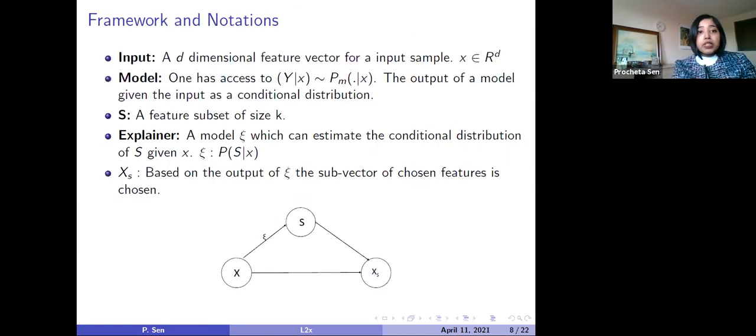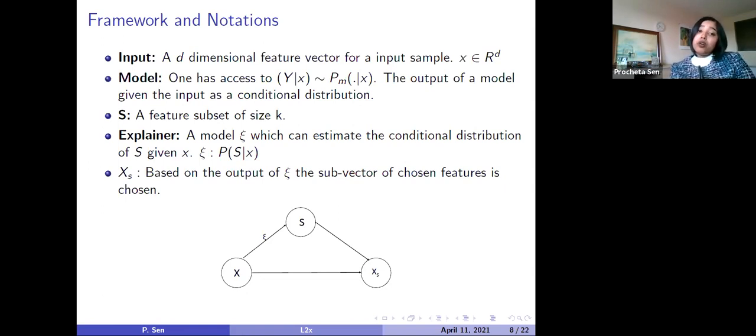So now let's talk about L2X. Here I will talk about the framework and notations used in the L2X model. I am explaining the framework and notations in the same slide because these two are very much related for explaining this L2X model. The input to an L2X model is a d-dimensional feature vector for an input sample. This d-dimensional feature vector is basically the same which we give as input to the original model also, which we are going to actually explain. So L2X also takes the same feature vector as input.